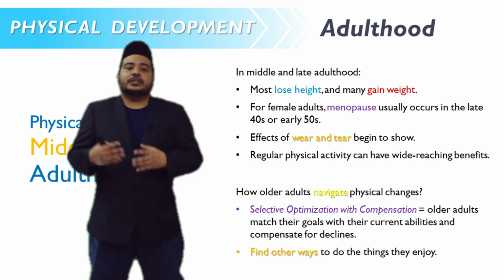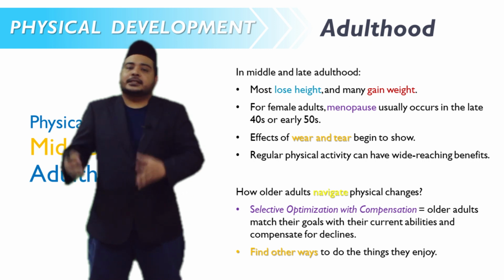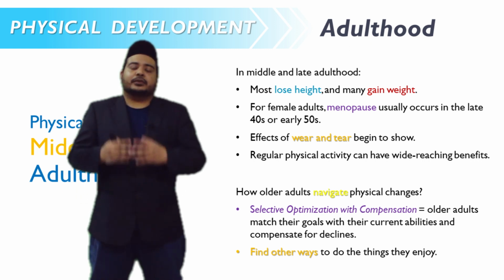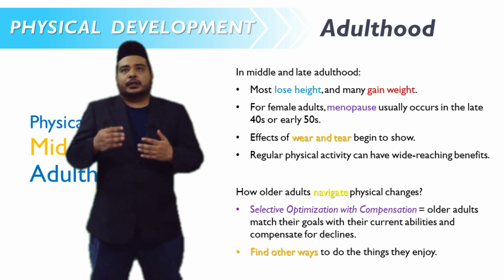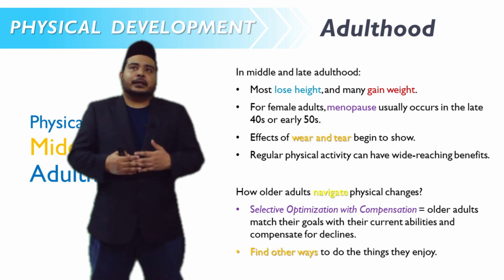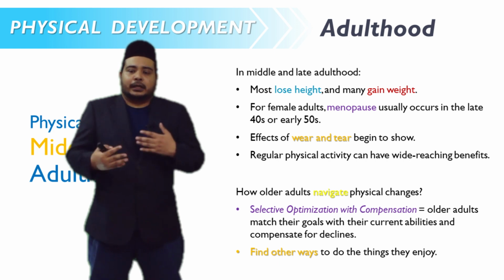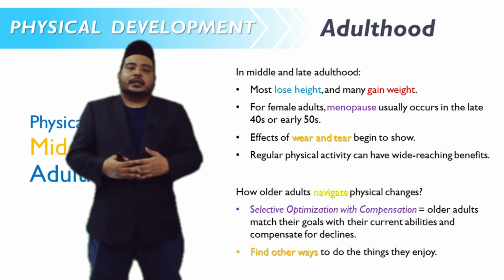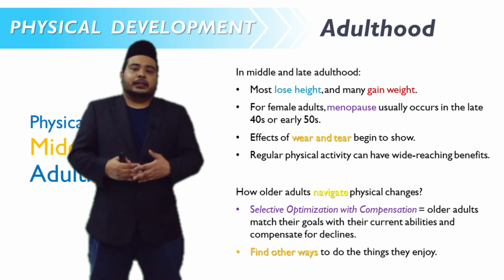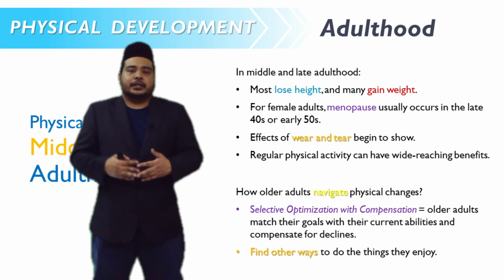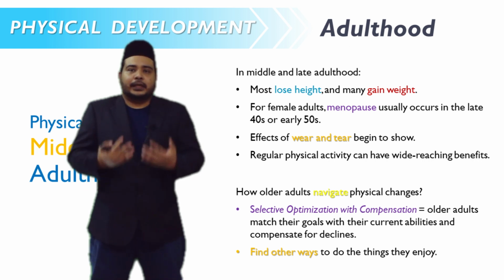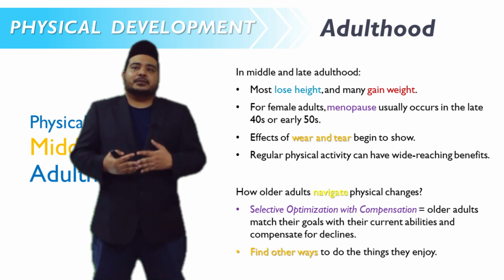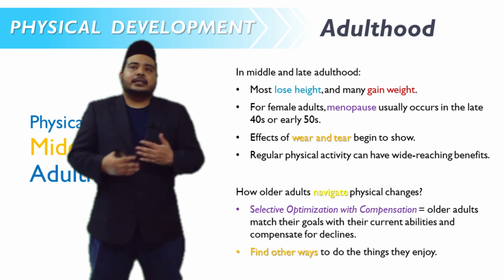Because you have been using these organs, and your physical condition is not the same as it used to be. At this stage, if people are still actively involved in outdoor activities and regular physical activity, they can have wide-ranging benefits.